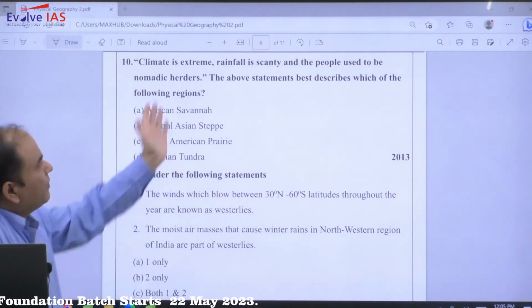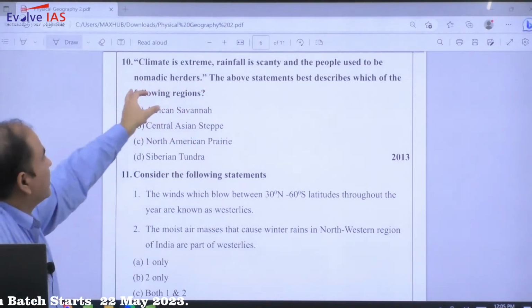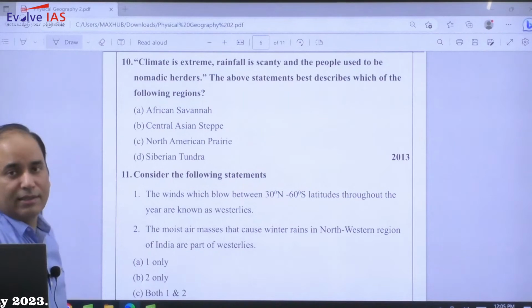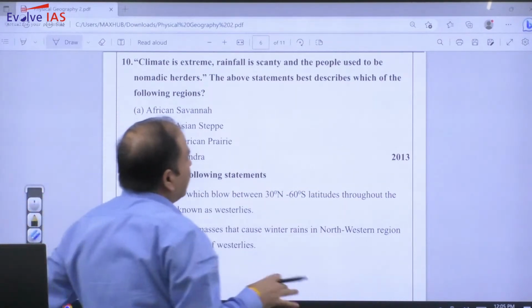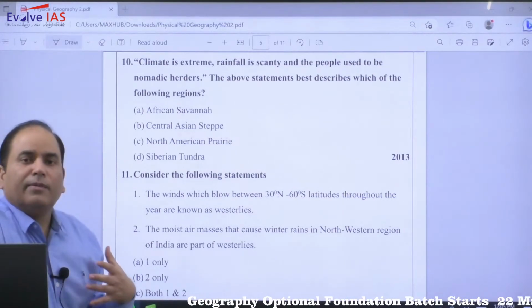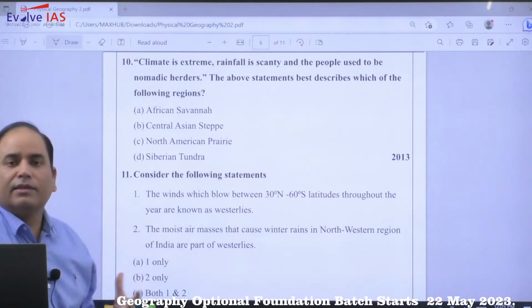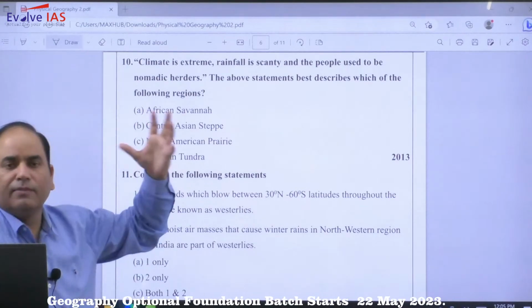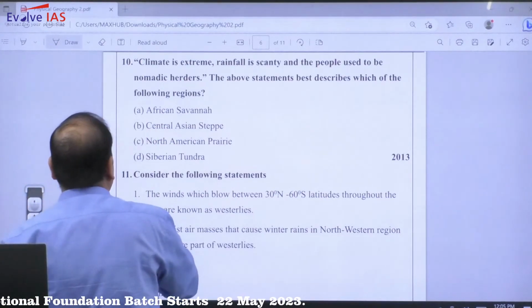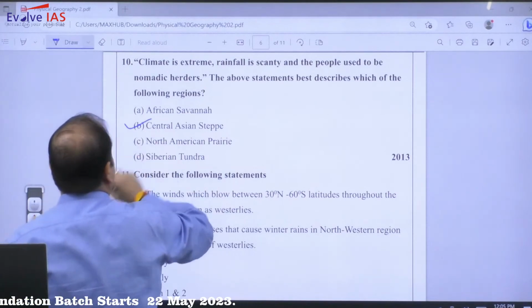But even one very important feature is given, from where you can identify: nomadic herders. So nomadic herding is a very important feature of the Central Asian people. So it is not in the present time period only, even from time immemorial. Most of the people that have migrated to different parts of the world, specifically to India, जो हमारे बहुत सारे, they have come here, they have looted, they have done all the arson and all that. Mostly those were the people moving out from the Central Asian steppe region. So the answer will be Central Asia steppe.